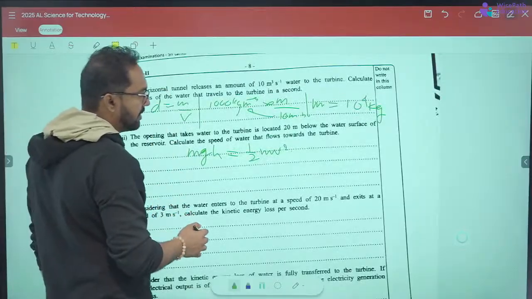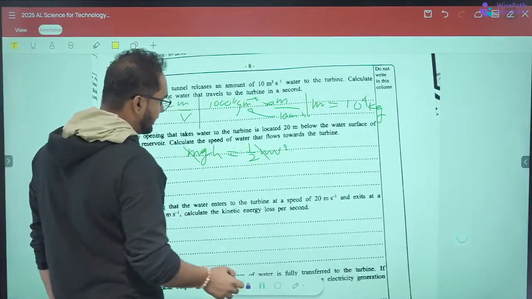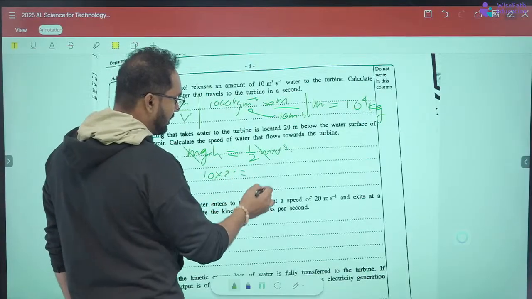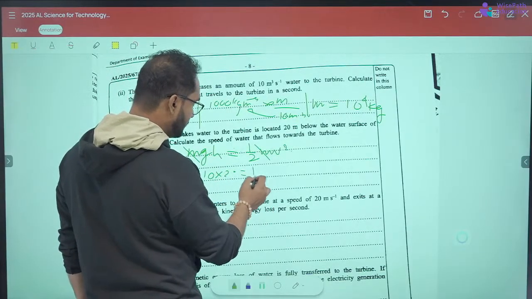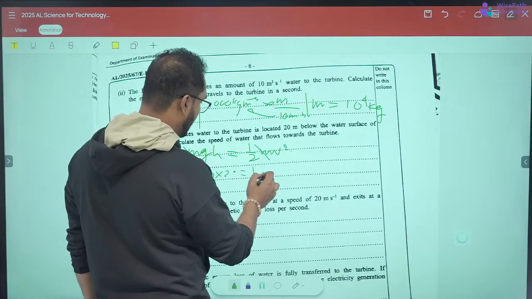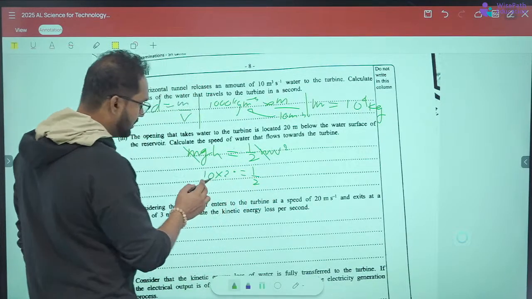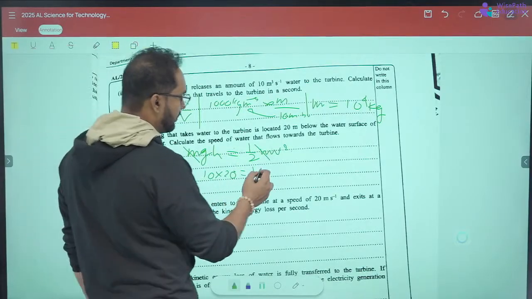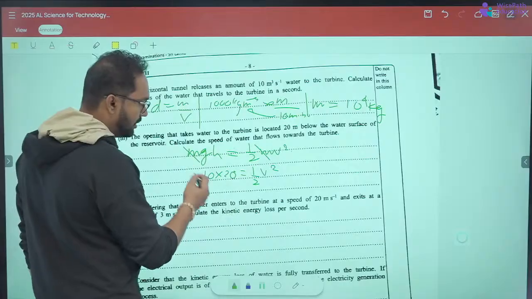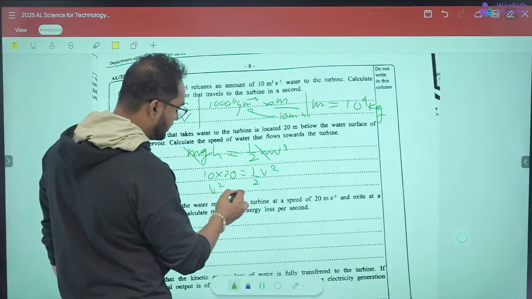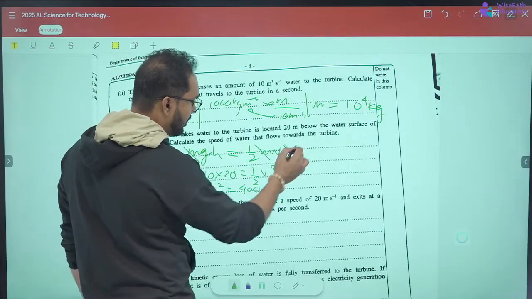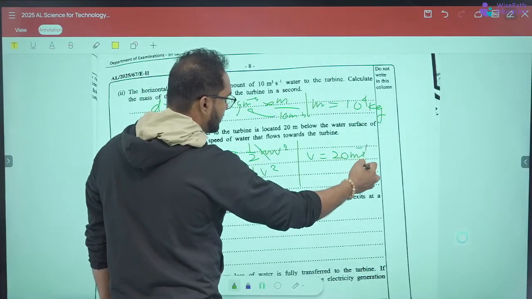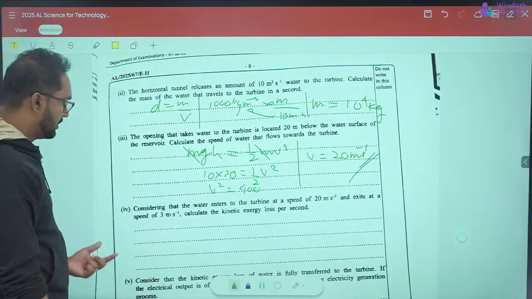So mgh equals half mv square. So m to m cancels out. g is 10, h is 20, equals half into v square, right? So this is 200 into 2 is 400, v square equals 400, and v is equal to 20 meters per second, right? v is equal to 20 meters per second.